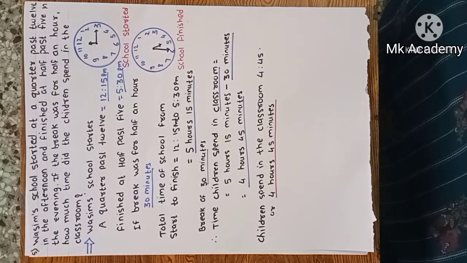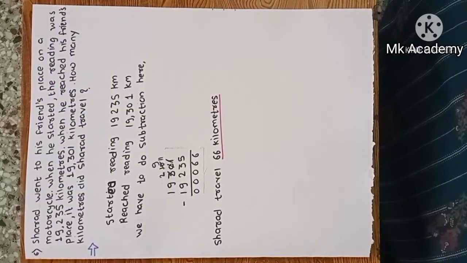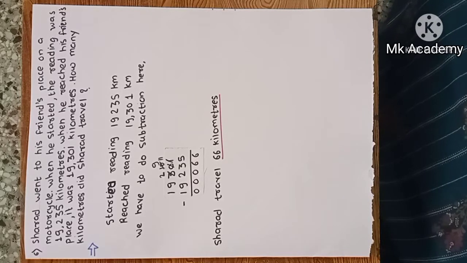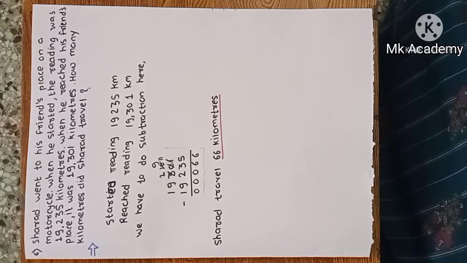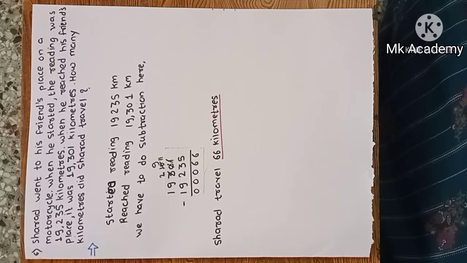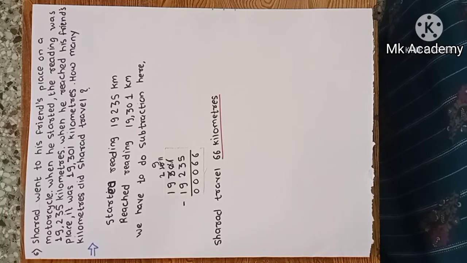Next example. 6. Sharad went to his friend's place on a motorcycle. When he started, his reading was 19,235 km. When he reached his friend's place, it was 19,301 kilometers. How many kilometers did Sharad travel? We have to do subtraction here.